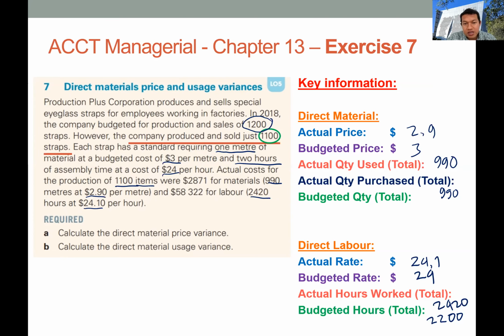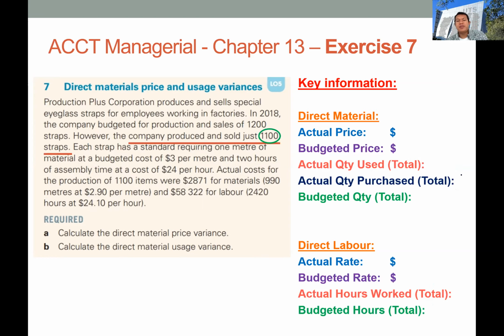And the budget quantity is 1 meter per strap. The quantity is 1,100 straps, so we get 1,100 for the budget quantity. Now we already have all the numbers, and we can easily calculate the variances.